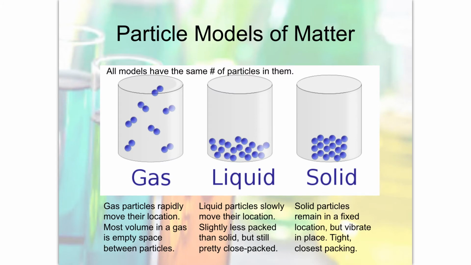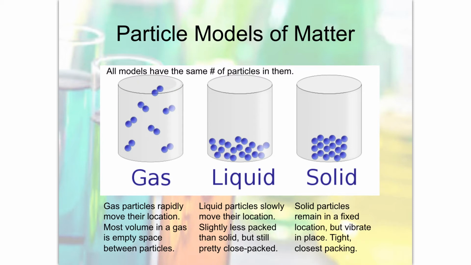So I'm sure some of you have seen these particle models of matter before. In this case, all of these models have the same number of particles in them, but they all look different, right? Here's my solid. It has a fixed shape and fixed volume. The liquid has a fixed volume. It's the same volume as this. It doesn't look like it, but it is. But it does not have a fixed shape. And then the gas has a much larger volume, because most of the gas is this empty space here, right?